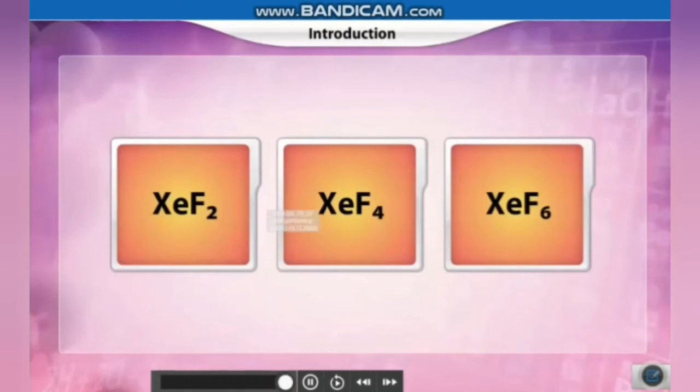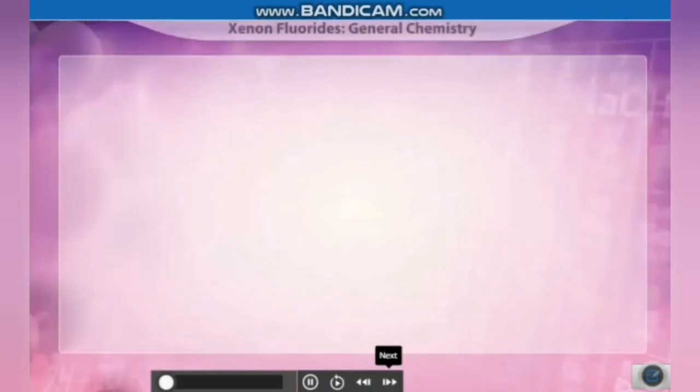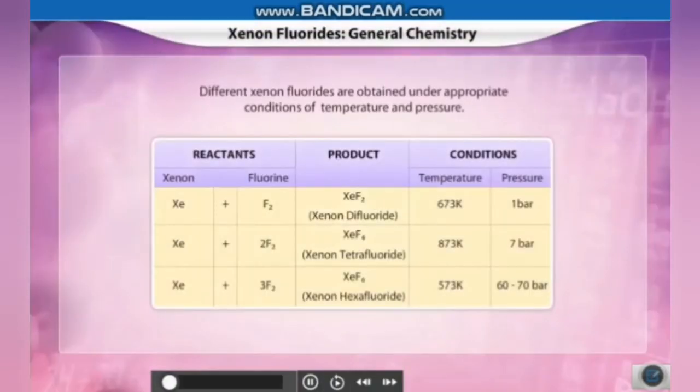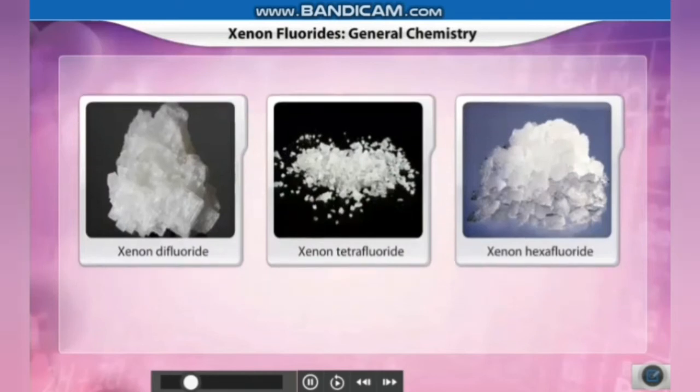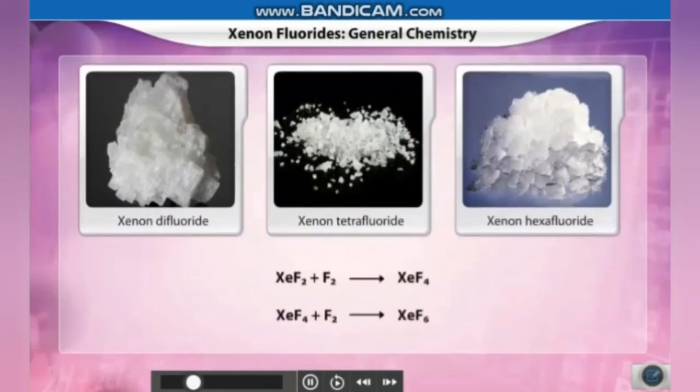All the xenon fluorides are solids, they are crystalline in nature and they are also colorless. The lower fluoride compounds of xenon form the higher fluorides when they are heated at a certain temperature and pressure. So, we will be seeing the preparation of xenon tetrafluoride and xenon hexafluoride now.